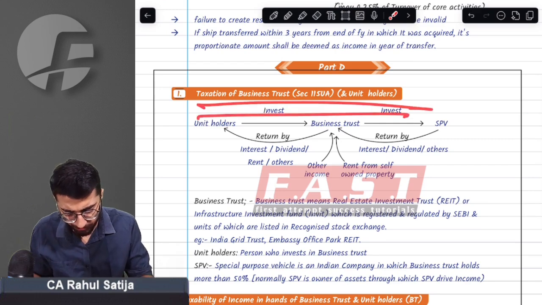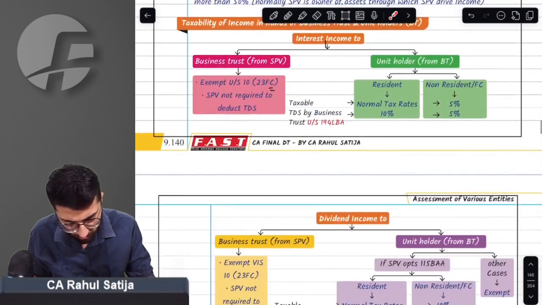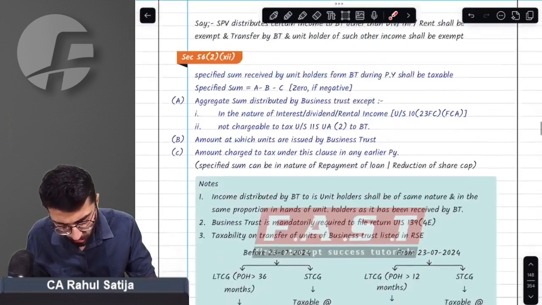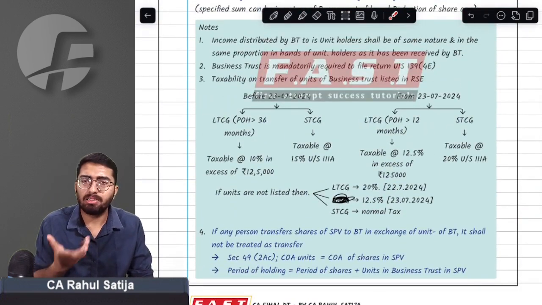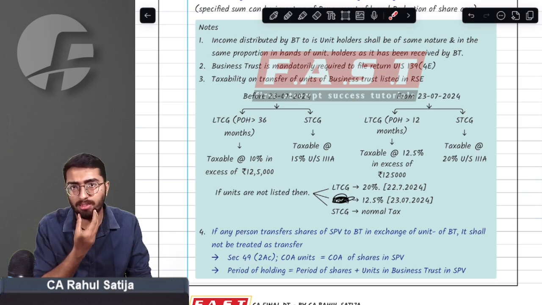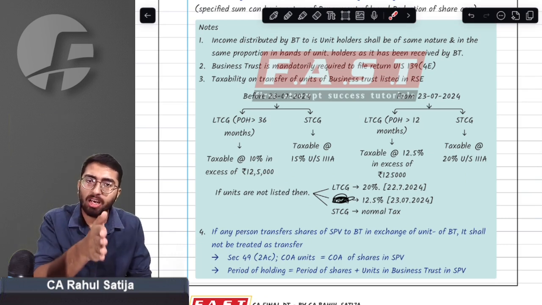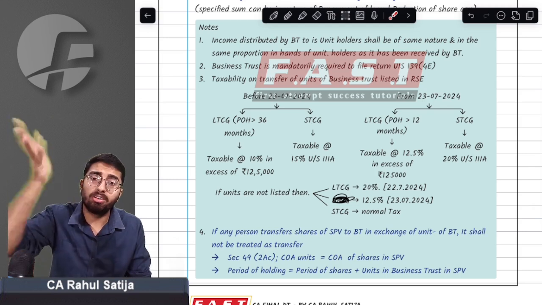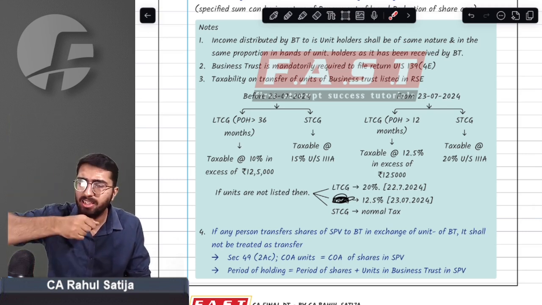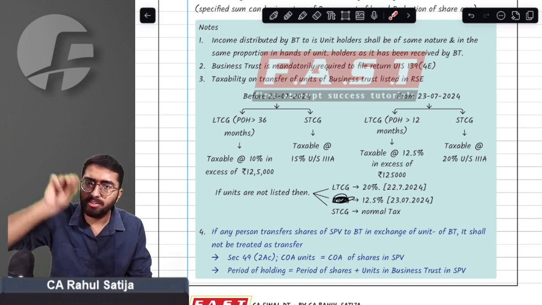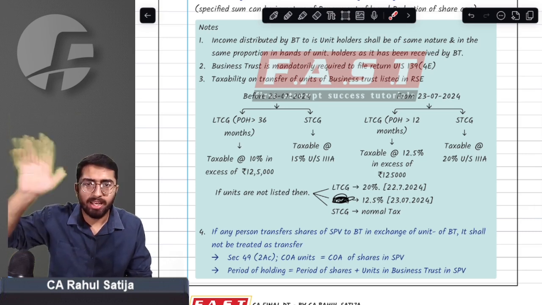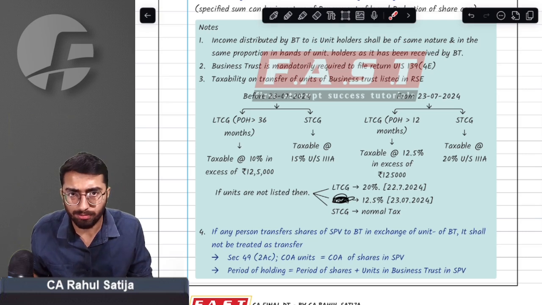Now, business trust. What amendments has this topic brought? It has brought an amendment in the period of holding of units of business trust. Earlier, whenever we held units of a business trust, we had to hold them for 3 years to make them long term. We have studied this in capital gains also: if units of a business trust were held for 3 years or more, it was long term, otherwise it was short term.